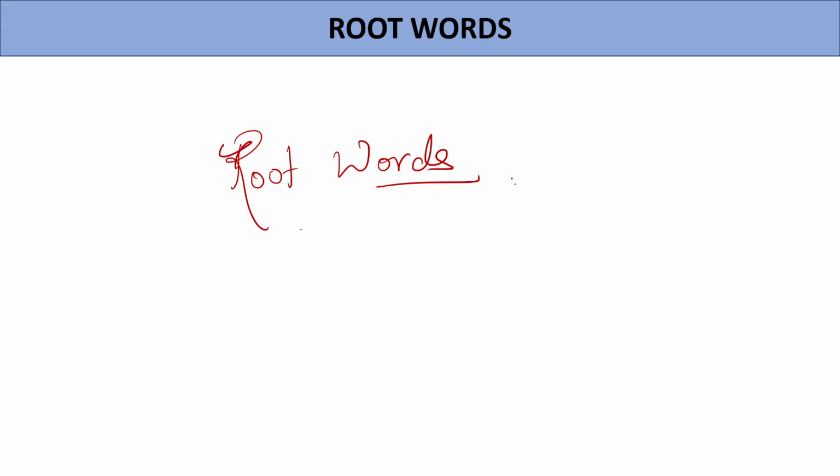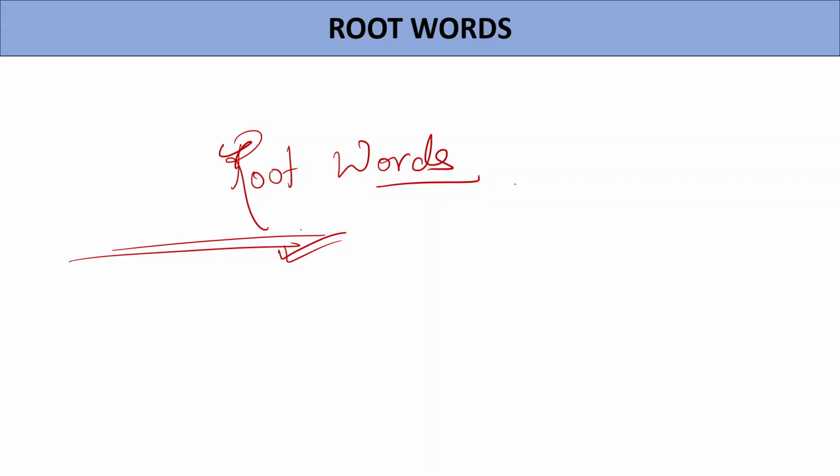I welcome all of you on this platform where we are discussing English and trying to learn all the grammatical topics as well as vocabulary, and more so whatever is required for clearing any competitive exam, right? So I welcome all of you, and in today's session we will continue with the root words topic.